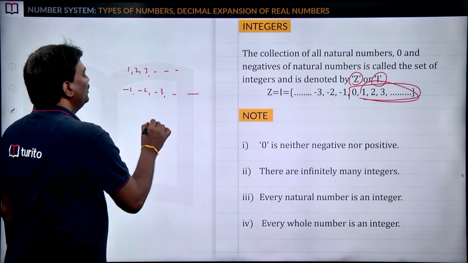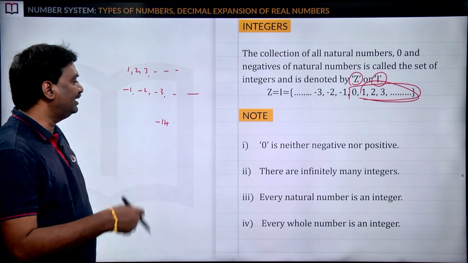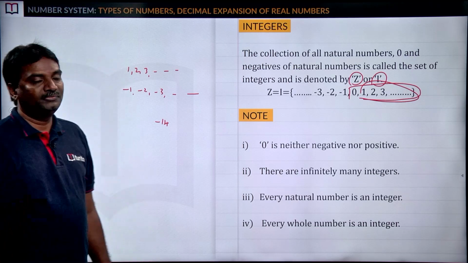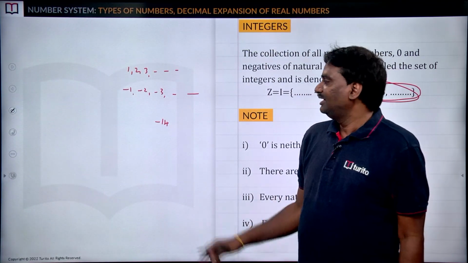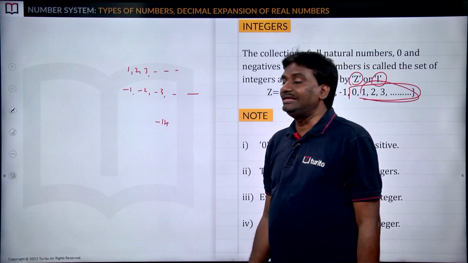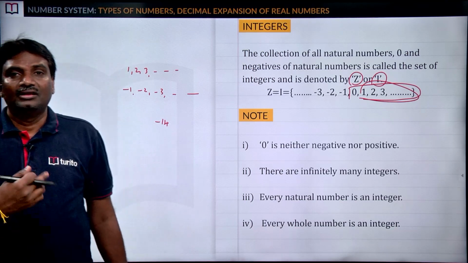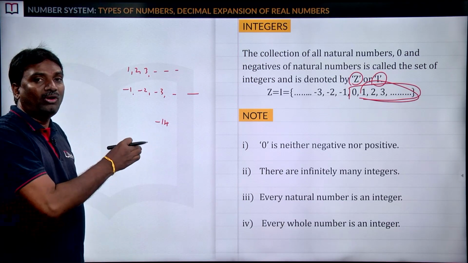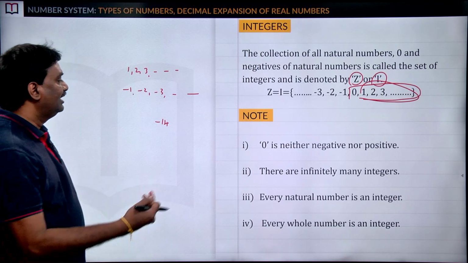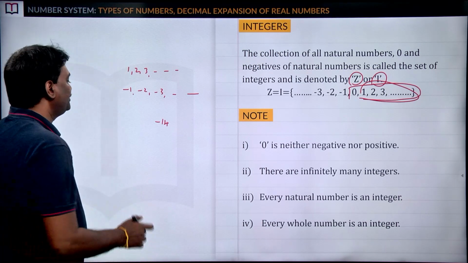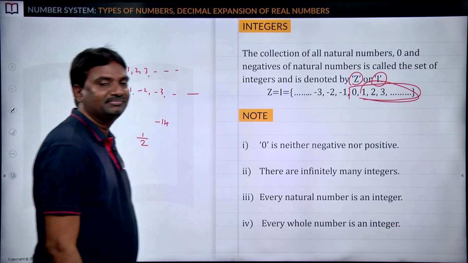If I ask you what is -14, can you say whether it is an integer or not? So send me your answers. I am waiting for your answer. Check whether minus 14 is an integer or not. If that is an integer, what is that integer? Is it a positive integer or negative integer? Next, I am going to give you the next question. What about 1 by 2? What is your answer?